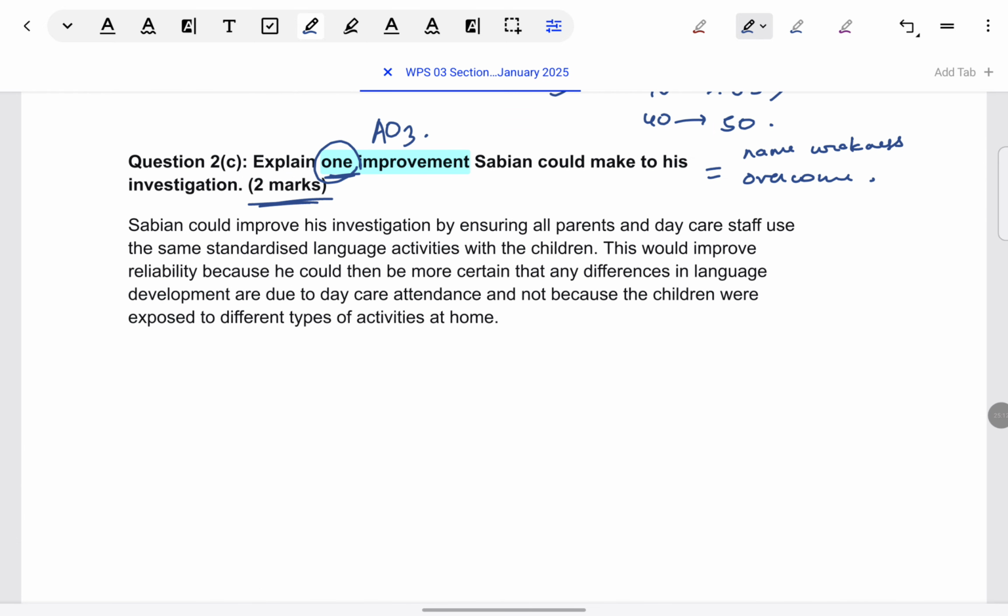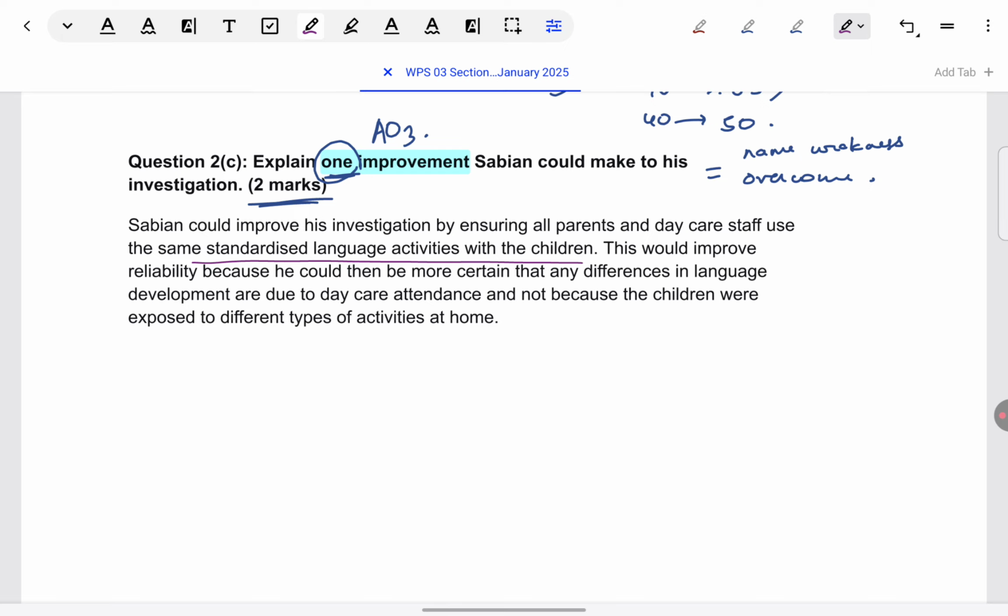So let's say here in the model answer, what is presented. Standardized language activities should be used with the children. Like we saw, the activities are not standardized because in the daycare, the staff can be using any activity that's not prescribed by the researcher. So Sabin should make sure to introduce standardization into the procedure. He prescribes some activity which all the daycare workers have to follow.